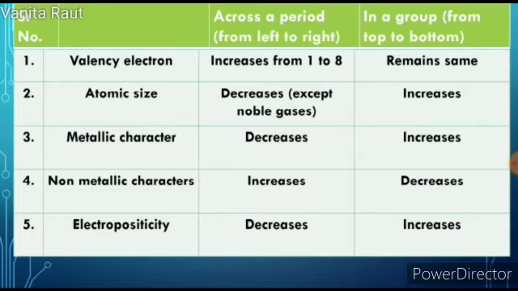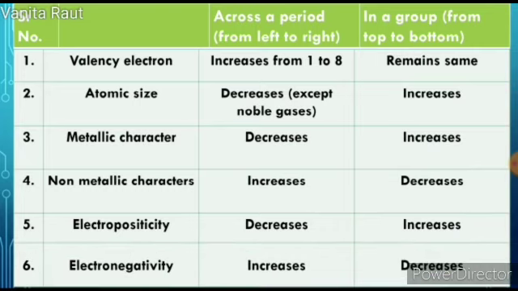Fifth, electropositivity: it decreases in a period and increases in a group. Sixth, electronegativity: it increases in a period and decreases in a group.